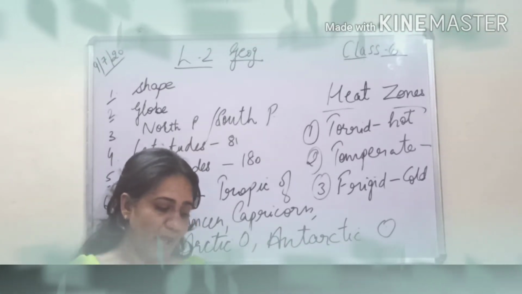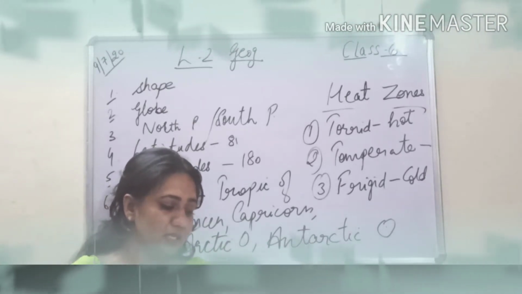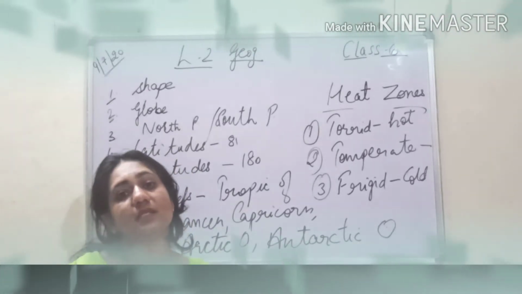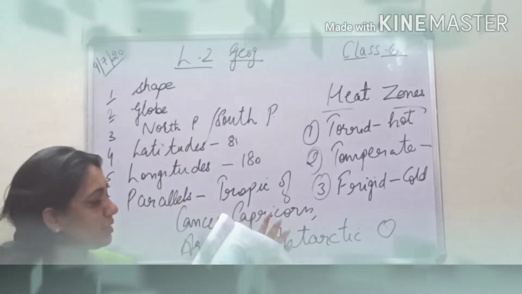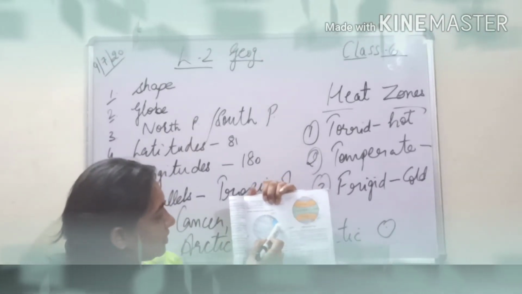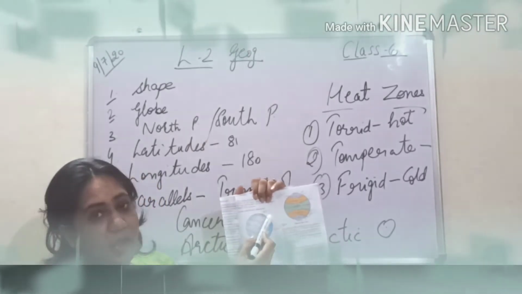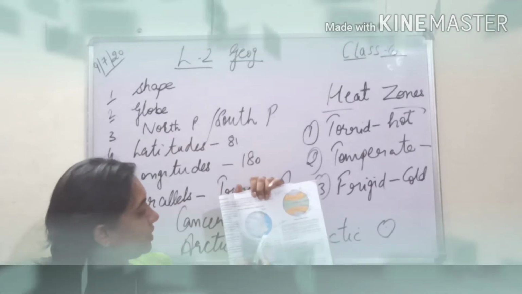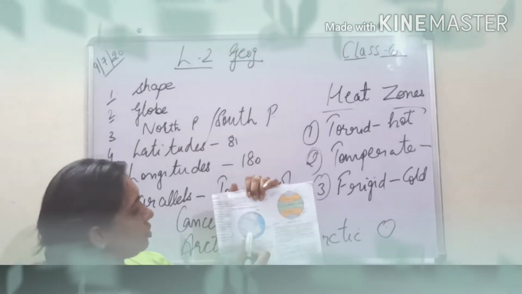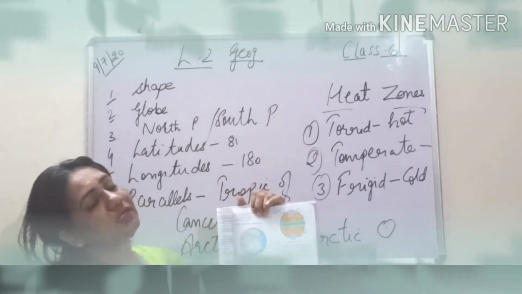The above mentioned parallels, that is the Tropic of Cancer, the Tropic of Capricorn, the Arctic Circle at 66.5 degree north, and the Antarctic Circle at 66.5 degree south. Yesterday also I showed you this diagram if you remember. We have Tropic of Cancer, Tropic of Capricorn, and apart from that the Arctic Circle in the north and the Antarctic Circle in the south. The line of equator divides it into two, the northern hemisphere and southern hemisphere. This also we discussed yesterday.